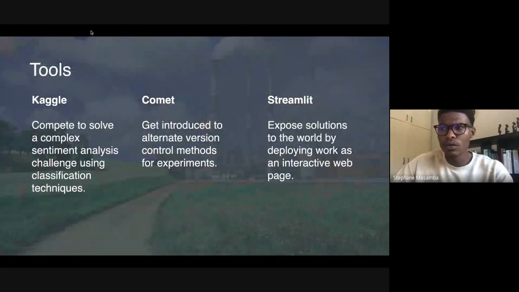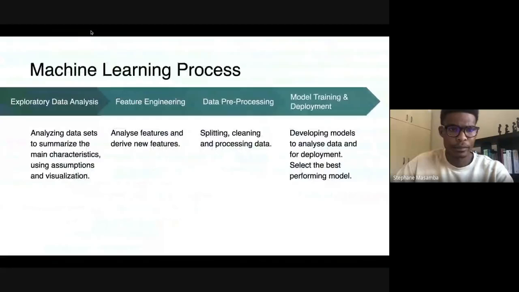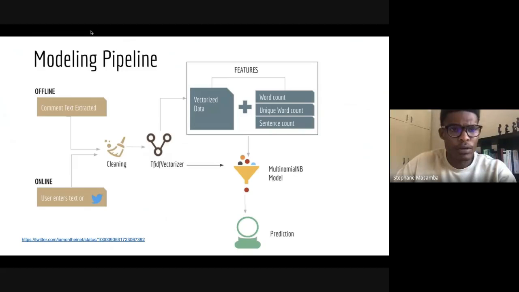The tools used for this study were Kaggle, Comet, and Streamlit. The process followed for our machine learning included exploratory data analysis, feature engineering, data preprocessing, model training, and deployment. Here is a framework illustrating our modeling pipeline.